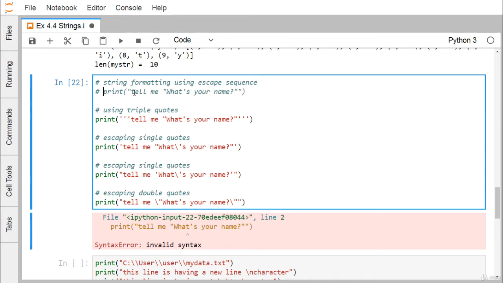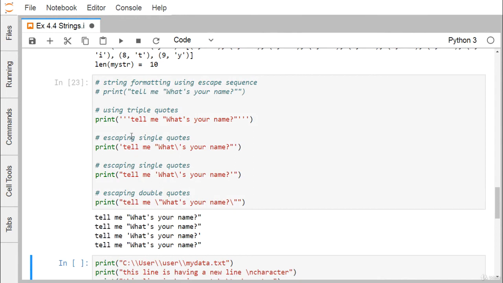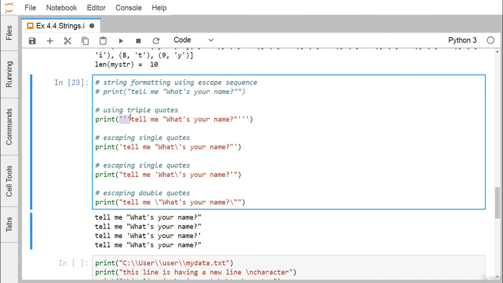To print this string on the output, we can do this: we enclose it within triple single quotes, and this particular string is still within double quotes. Now you see we get the outcome like this. Otherwise we can enclose the main string within single quotes and put this one in double quotes, and where this particular single quote is there, we use the escape character, a backslash single quote, known as the escaped single quote. Whenever we print, it will print only this single quote.